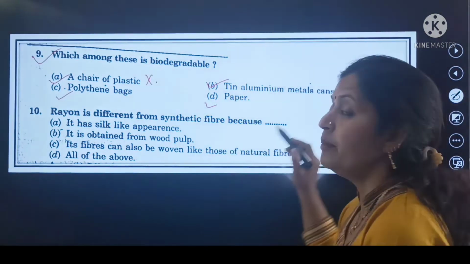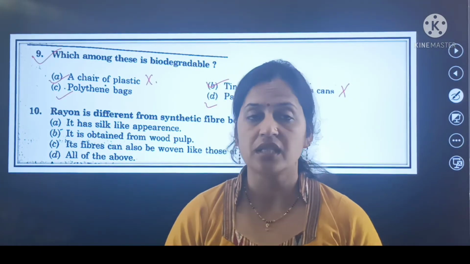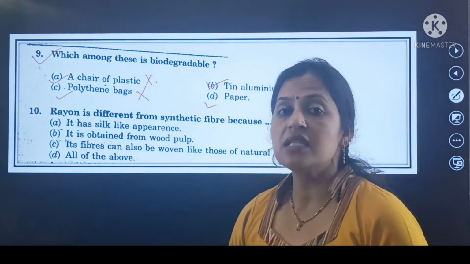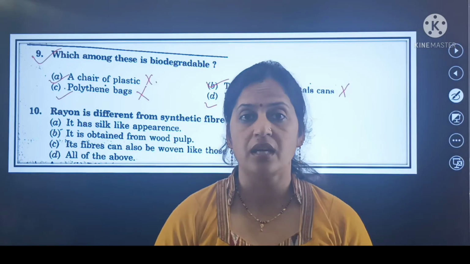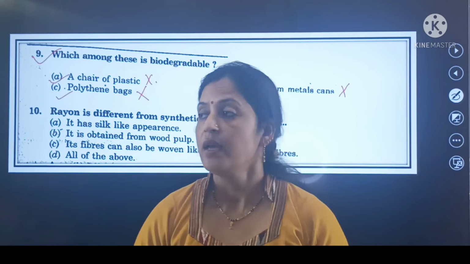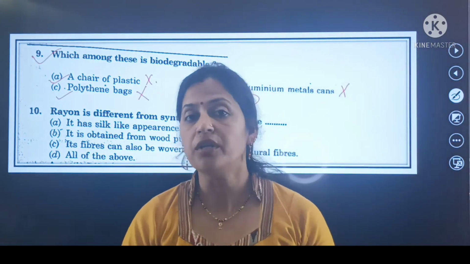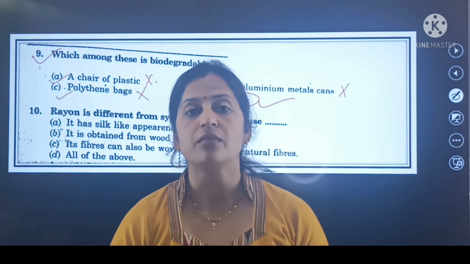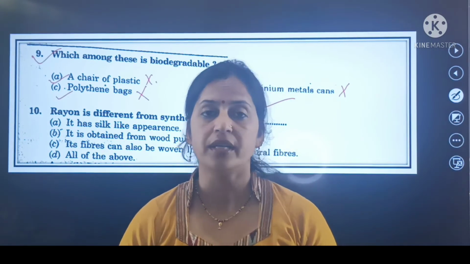Tin, aluminium, metal cans, again these cannot be decomposed by bacteria. So this is the wrong option. Polythene bags again cannot be decomposed by bacteria. So this is the wrong option. But the paper is biodegradable because it can be easily decomposed by bacteria. So it falls under the category of biodegradable.